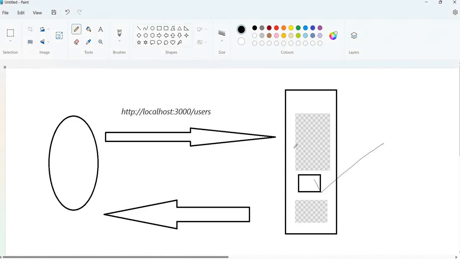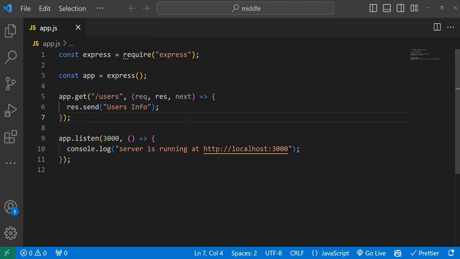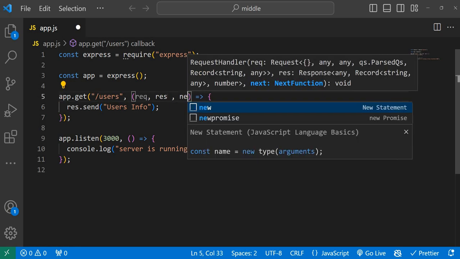Once you get the request to the server, the responsibility is to take some action and send a proper response. Whether you use one middleware function or 10 or 100 middleware functions doesn't matter, you should send a response. Once you send a response, and if you have only one function and don't have to take any other action, we don't need to use next, because we have only one simple task.